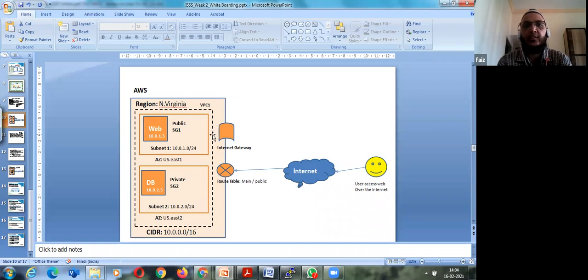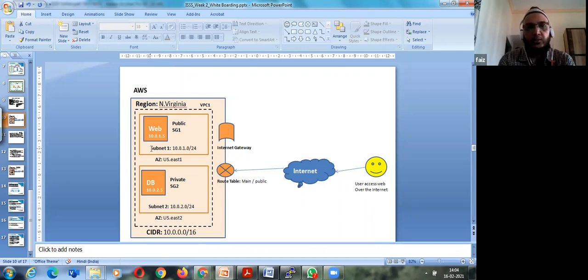The public subnet we created for our web servers, and the private subnet assuming we'll use our database instance there. The public subnet we wanted to connect over the internet, so our users should be able to connect to these web servers over the internet, and the servers should also connect out to the internet. But for the private subnet, we don't want a direct internet connection to our DB server.